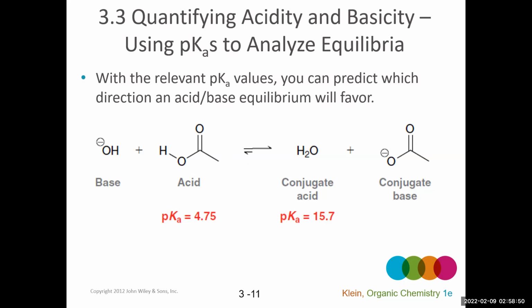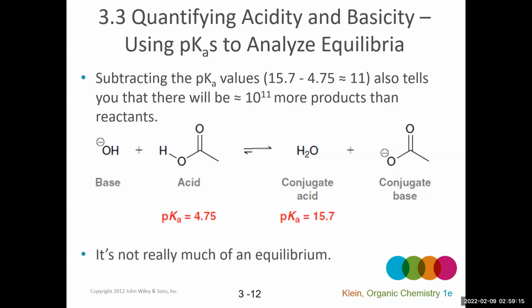And the equilibrium always favors the formation of the weaker acid. So water being the weaker acid is why the arrow is bigger on top than on the bottom. So this is a reaction that really proceeds to products very well. But when we say very well, how do we quantify that? Well, what we can do is think about the difference in the pKa values.